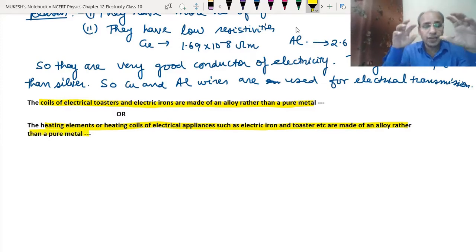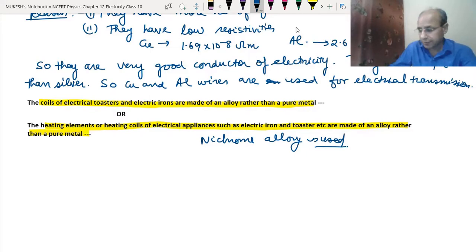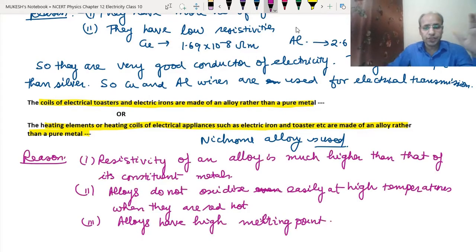See, wherever we are producing heat from electricity, we don't use pure metals. We always use an alloy, and in this case we use nichrome. What is the reason that we use the nichrome alloy? That we will see. So we have three points of reason. First, the resistivity is higher.